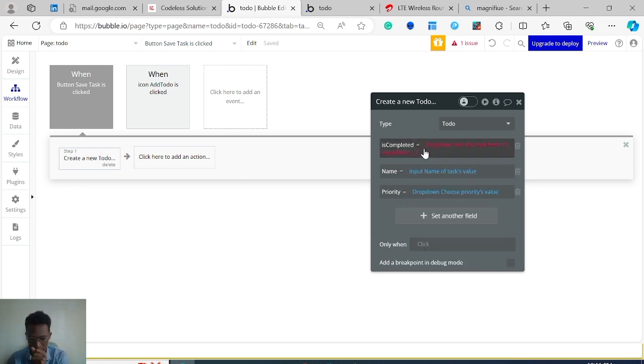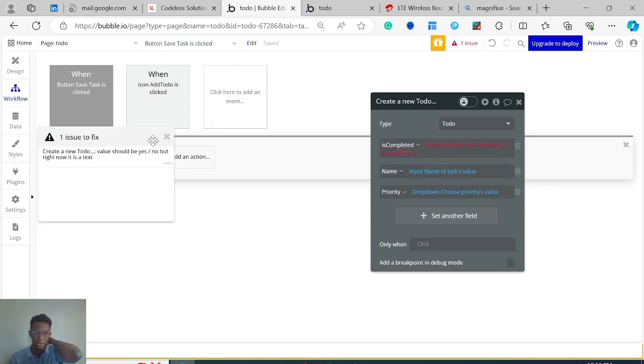So there's a slight problem here. Whenever you click on an expression and it turns red, that shows there's an issue. You can also see it up here in the issue checker. The reason for this, I know it, but let's see. Now it says create a to-do's value should be yes or no, but right now it's text.